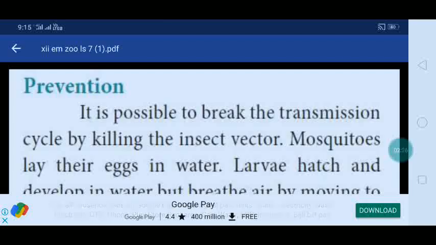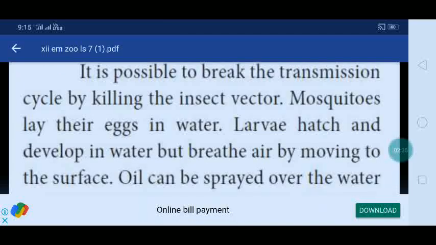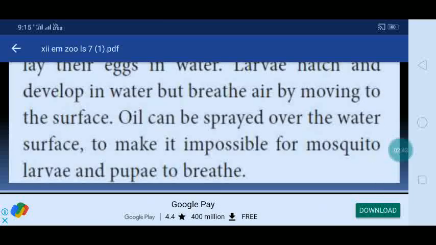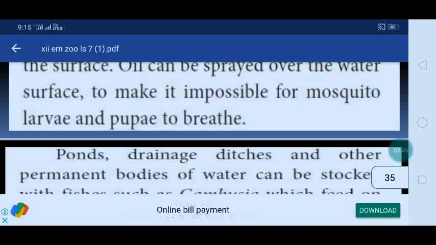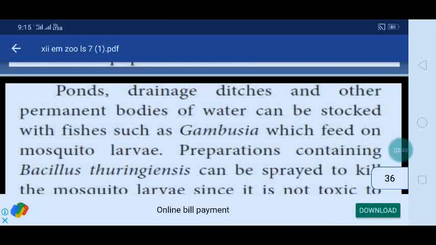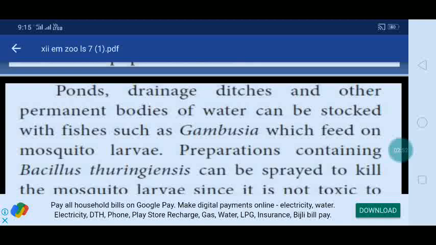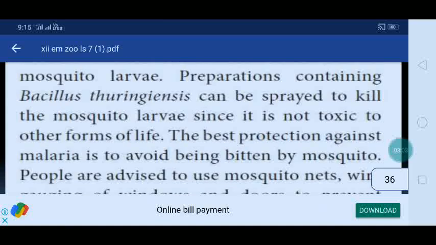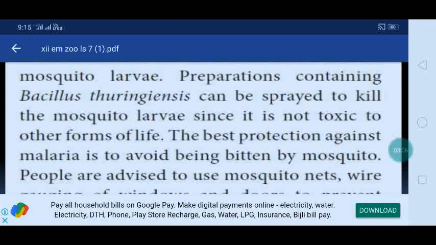Then in which way do you have to prevent Plasmodium vivax malaria? It is possible to break the transmission cycle by killing the insect vector. Mosquitoes lay their eggs in water. Larvae hatch and develop in water but breathe air by moving to the surface. Oil can be spread over the water surface to make it impossible for mosquito larvae and pupae to breathe. Some ponds, drainage ditches, and other permanent bodies of water can be stocked with fishes such as Gambusia, which feed on mosquito larvae. Preparations containing Bacillus thuringiensis can be sprayed to kill the mosquito larvae since it is not toxic to other forms of life.